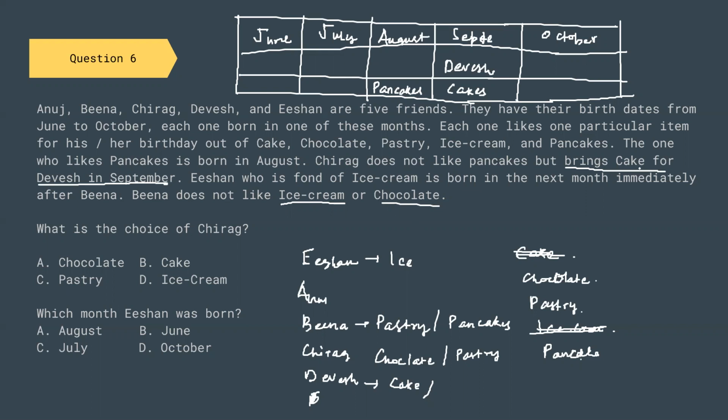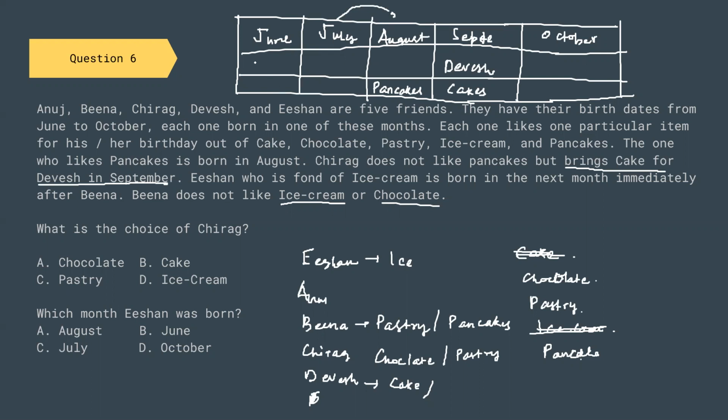So what we can see from here is that Bina cannot be born in July, because immediately after July is August, and whoever is born in August likes pancakes, but Ishan likes ice cream.